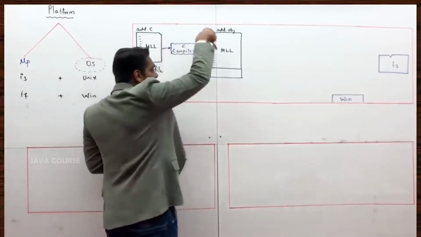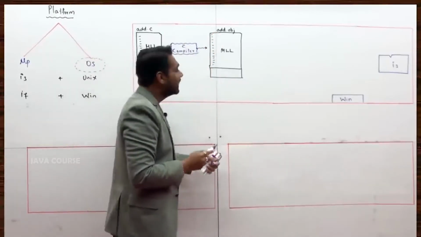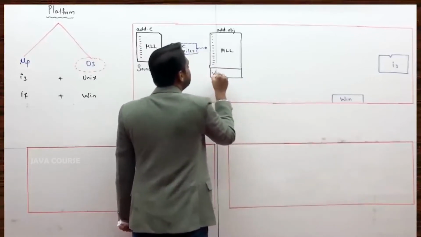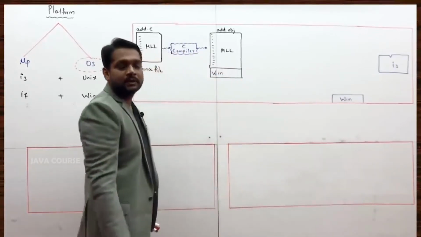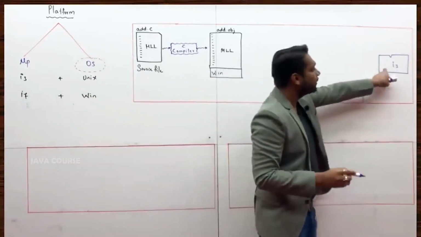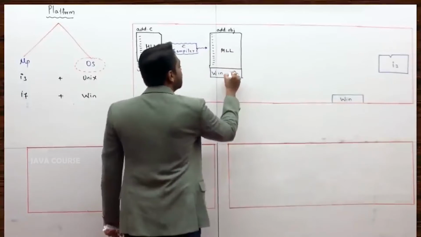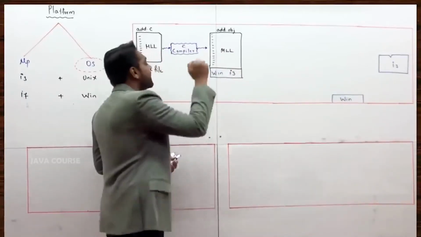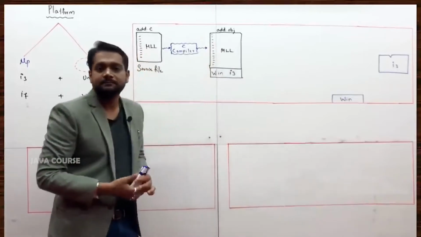If you ask me, sir, what is that extra information? When compilation was happening, under what OS did compilation happen? When compilation was happening, what processor was present in the computer? These two pieces of information would be added to this object file.